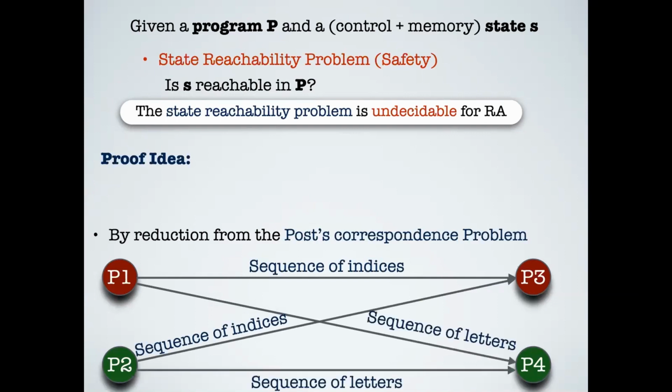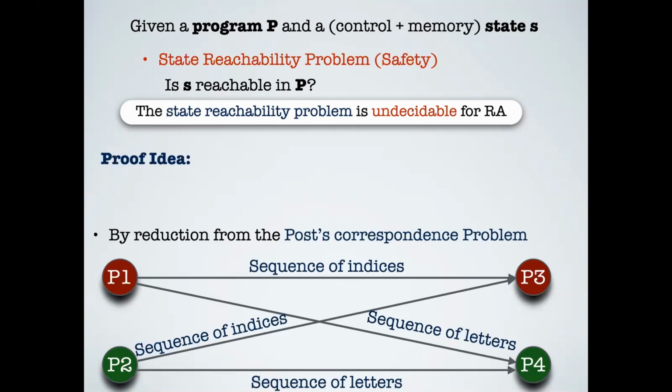As soon as P1 writes its set of indices, it will then write the letters corresponding to those indices from the first list. The same thing for P2, it writes down the sequence of letters. The job of P4 is to verify that these writes made by P1 and P2 are identical. And if P3 and P4 verify successfully, obviously it means there is a solution for PCP, and this will result in reachability of some terminal instructions in P1, P2, P3, and P4. So now what's the challenge here?